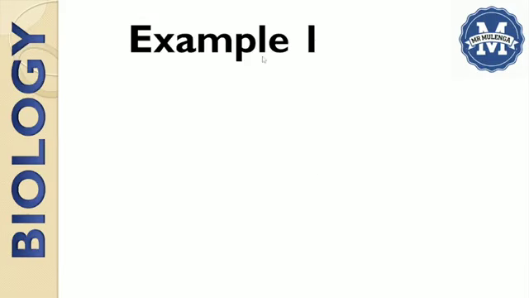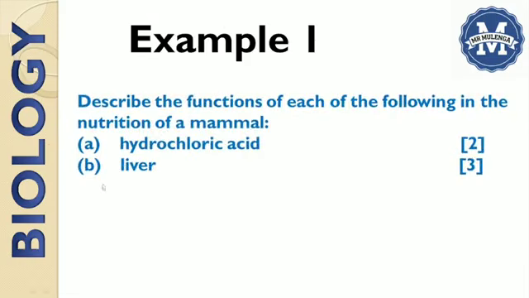So here is our example one. We have a question here. Describe the functions of each of the following in the nutrition of a mammal. A, hydrochloric acid. B, the liver. Question A is carrying 2 marks. Question B is carrying 3 marks. For this question you can notice that this question is considered a recall, or a knowledge-based question. Note that this question requires a description of the functions that relate to nutrition in a mammal.